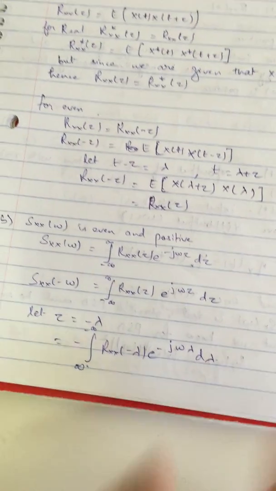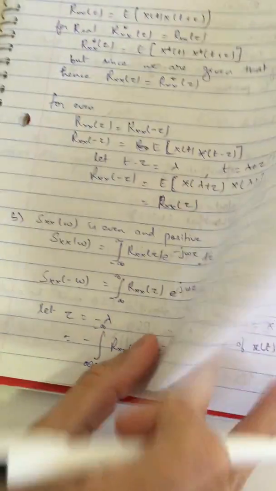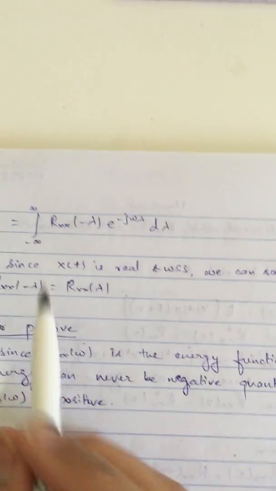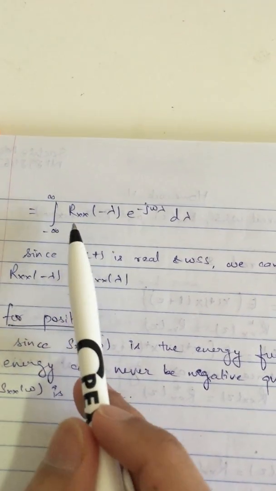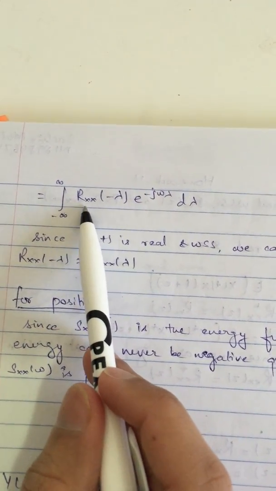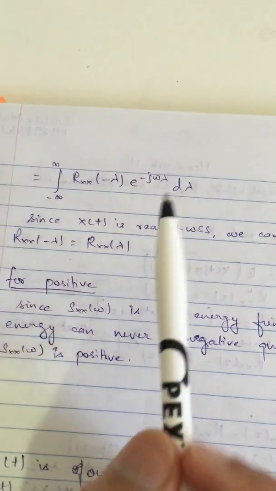So what we'll do is replace this minus and change the limits, so this becomes from minus infinity to infinity because of the minus. This becomes Rxx(minus lambda) e raised to minus j omega lambda into d lambda.